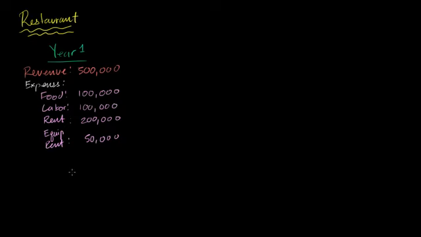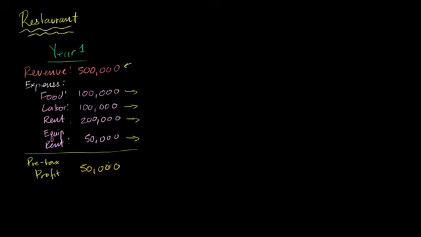And the reason why we think of it in those terms is because the amount you pay in tax is usually derived from your pre-tax profit. And that depends on where this business is, what country, what state, what type of business it is. And the easy way to calculate pre-tax profit, and we're thinking in terms of accounting profit right over here, is we take how much money comes through the door, and then we subtract out all of the payments we essentially have to make to other people, and what we have left is our pre-tax profit. And so 500,000 minus 450,000 gives us a pre-tax profit of $50,000.